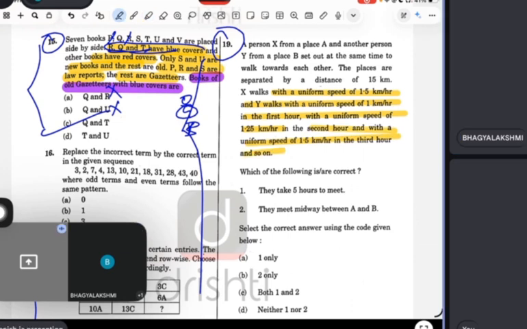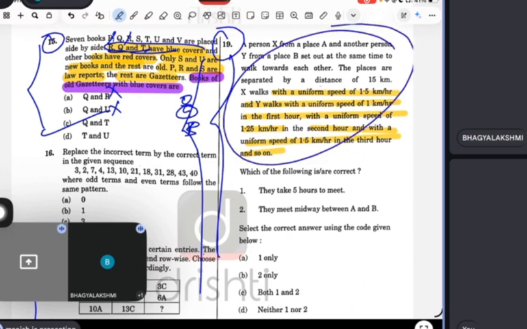Now tell me, what is the demand? See, we have to find a meeting point. How much time? What is given? Tell the given speeds. What is the speed of X and Y?